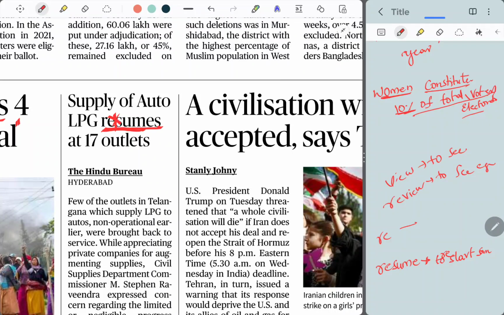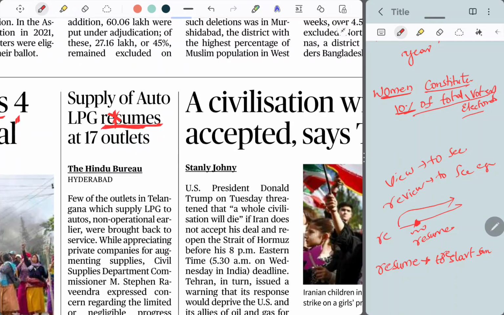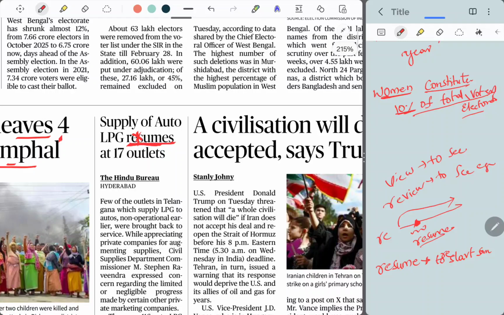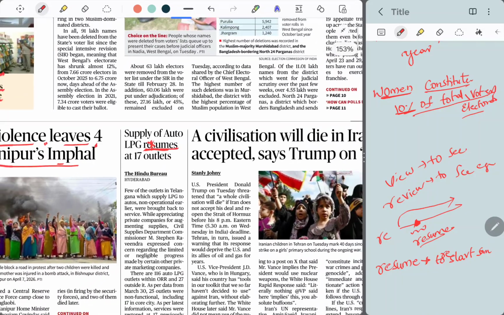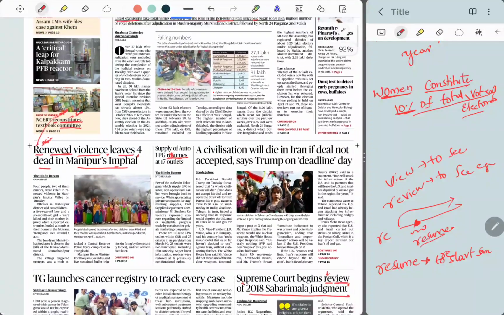So there is one activity which is kept on hold and you have started again from there only. You have started from where you have left. Remember the difference. You have started again from where you have left. That is resume. Okay, renew is a completely new agreement, or a new thing. Resume means you have restarted something which has been kept on hold.